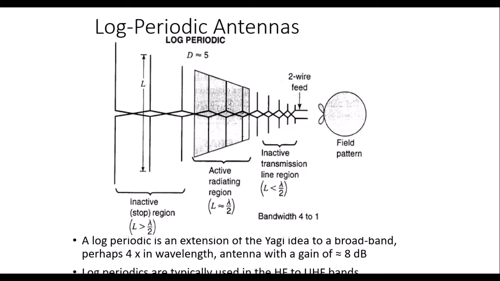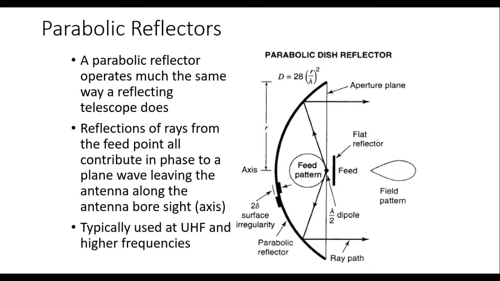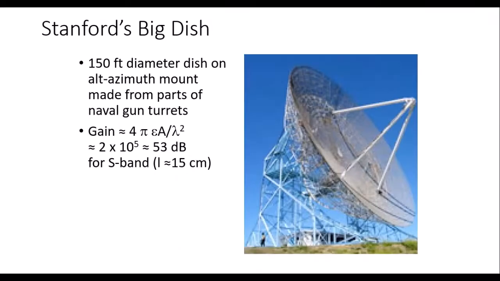And this one is the log periodic antenna, which consists of a lot of dipoles. It can be expanded and contracted. And this is the parabolic reflector, a different type of antenna. It is also called a dish antenna. And this is an example, the Stanford big dish.